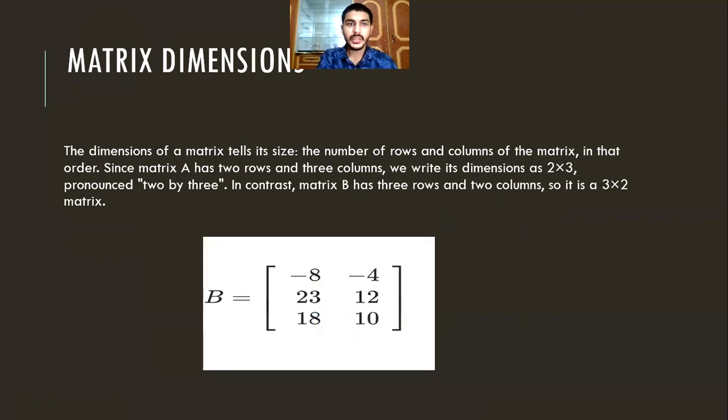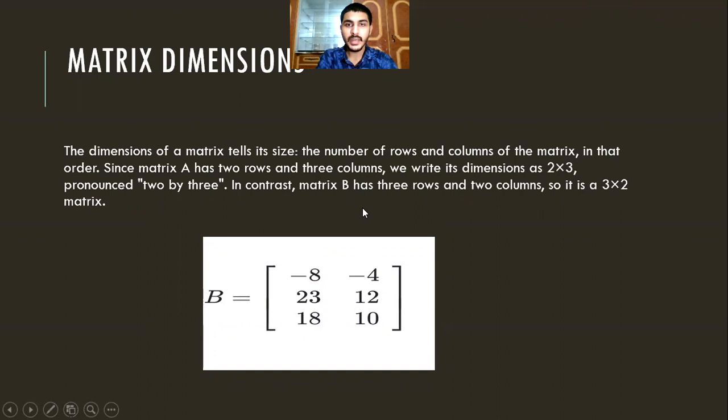Matrix dimension. The dimension of a matrix tells its size, the number of rows and columns of a matrix, in that order. Since matrix A has two rows and three columns, we write it as 2 multiplied by 3, pronounced 2 by 3.